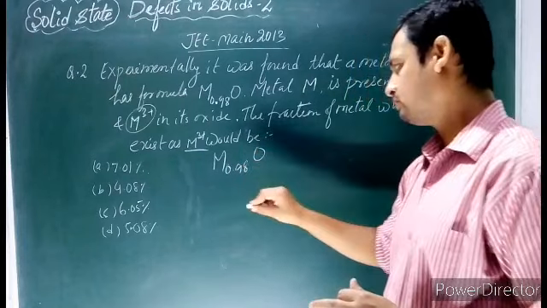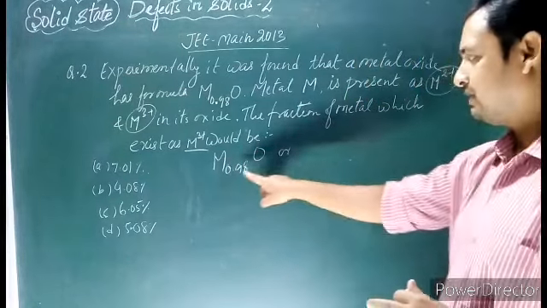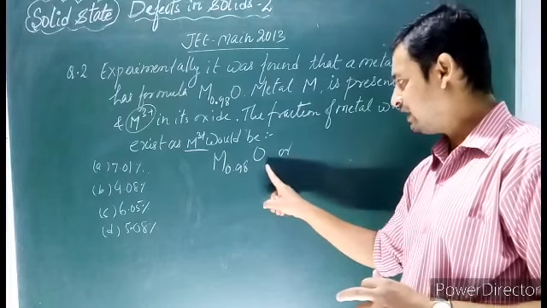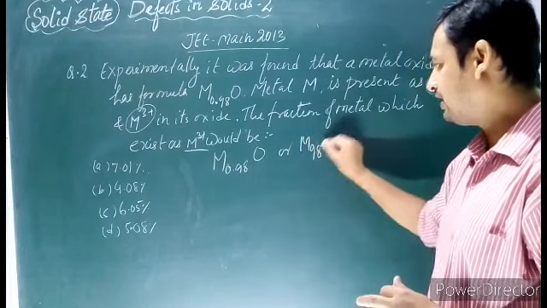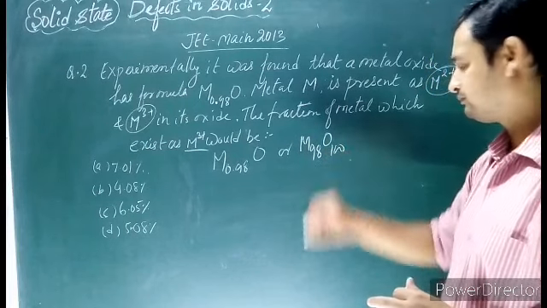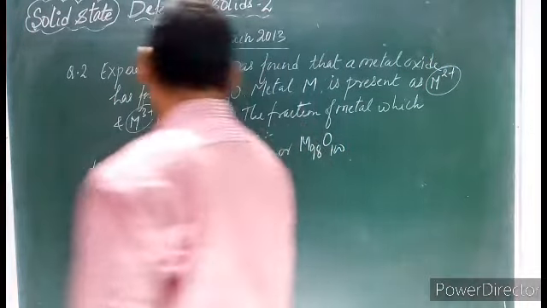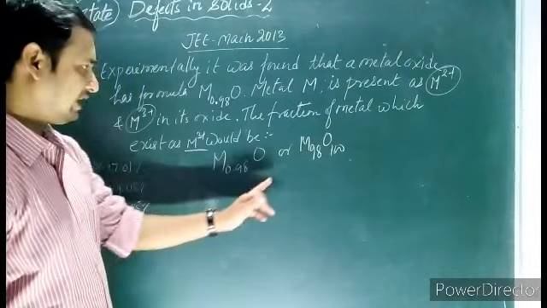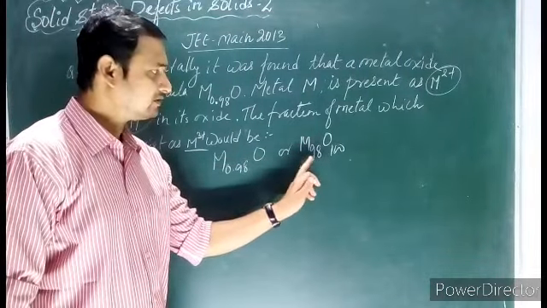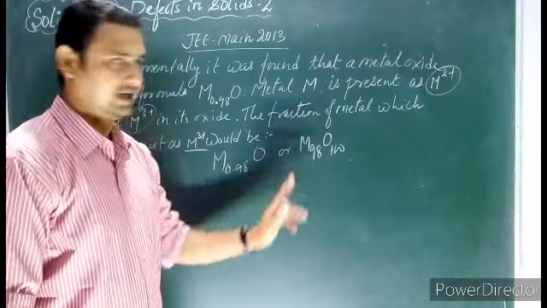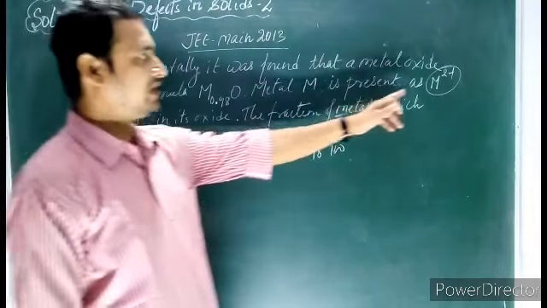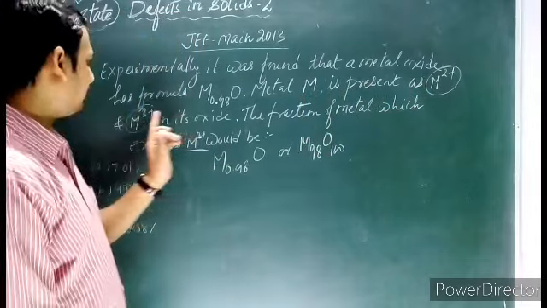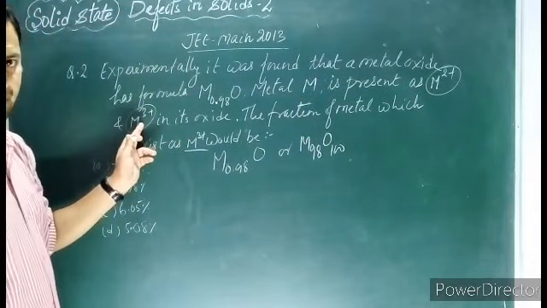Or we can write it like this, multiplying by 100 in the subscript. What will we get? M98 O100. So what do you see here? We have 98 atoms of M. Out of 98 atoms, how many are M2+ ion and how many are M3+ ion? That you have to find.